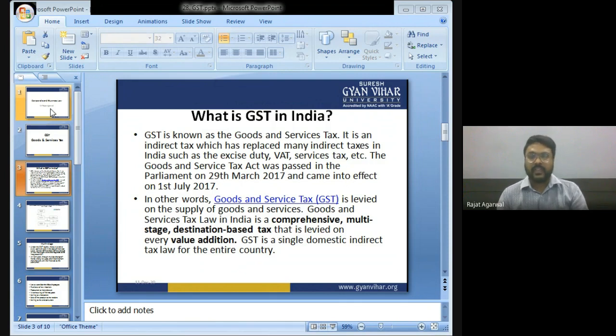In other words, GST is levied on the supply of goods and services. Goods and services tax law in India is a comprehensive, multi-stage, destination-based tax that is levied on every value addition. GST is a single domestic indirect tax law for the entire country.